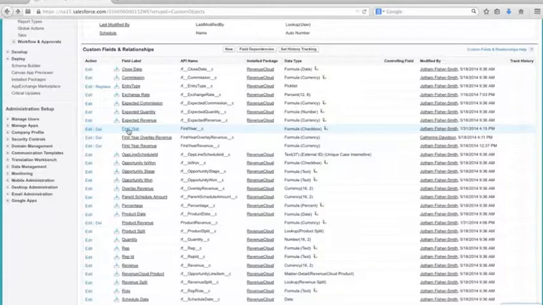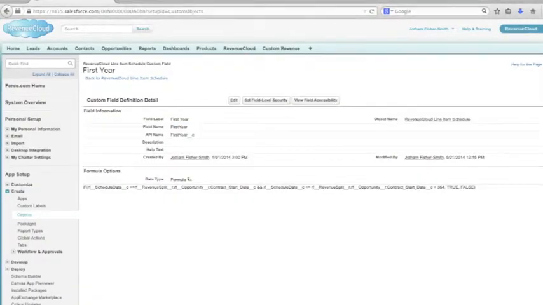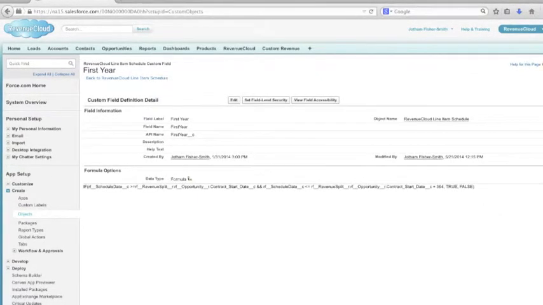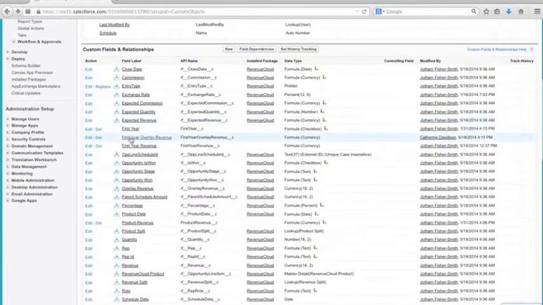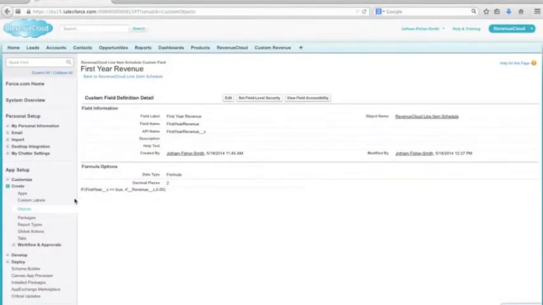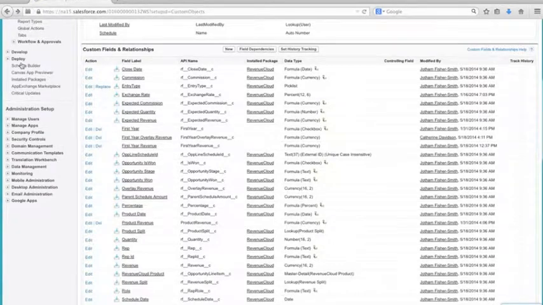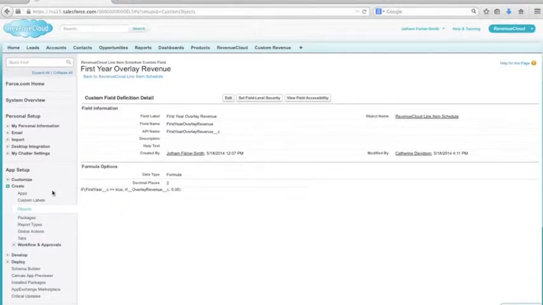Here's the first year formula field that's been added to RevenueCloud line item schedule. It is simply checking whether the current schedule entry is within the date range of the first year of a contract according to the custom contract start date field that's been added to opportunity. The custom formula field called first year revenue displays the value of the revenue field if the first year field is true, and 0 if the first year field is false. And the custom formula field called first year overlay displays the value of the overlay revenue field if the first year is true, and 0 if the first year field is false.